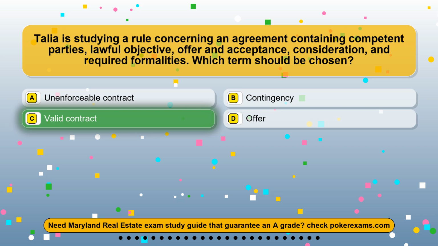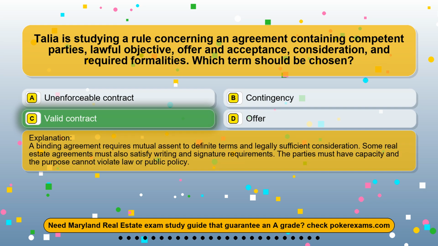The correct answer is option C, valid contract. A binding agreement requires mutual assent to definite terms and legally sufficient consideration. Some real estate agreements must also satisfy writing and signature requirements. The parties must have capacity and the purpose cannot violate law or public policy.